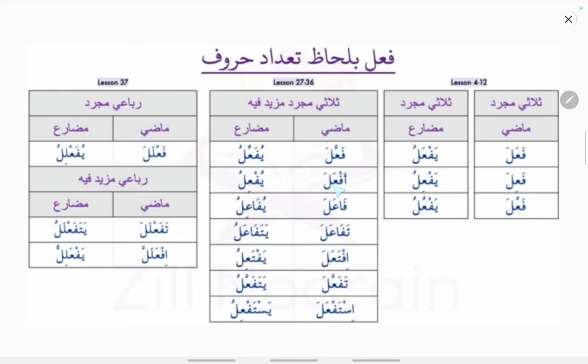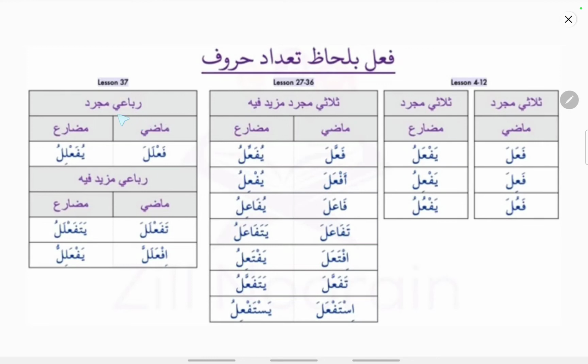Af'ala: fa kalima, ain kalima, and lam kalima, 3 root letters you can see, and besides that hamza is being added. Fa'ala: you can see alif is being added besides fa kalima, ain kalima, and lam kalima. Tafa'ala: you can see ta and alif being added extra to fa kalima, ain kalima, and lam kalima. You will come to know in the subsequent classes, inshallah.